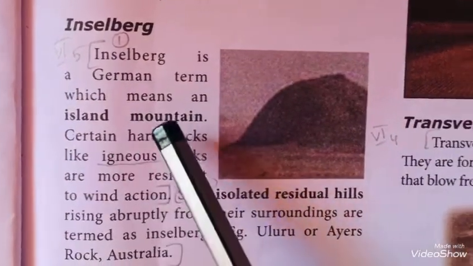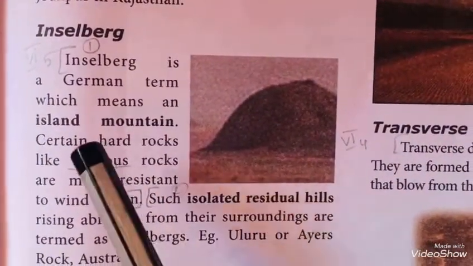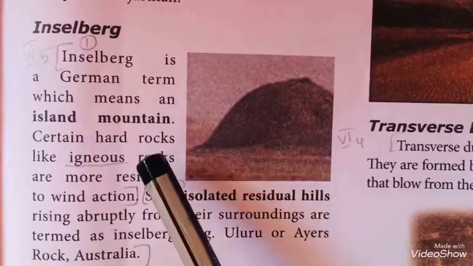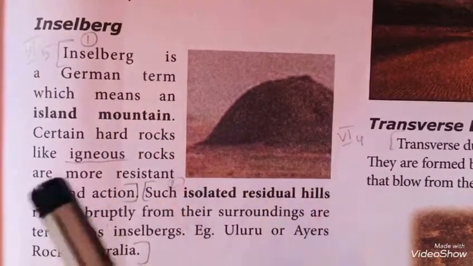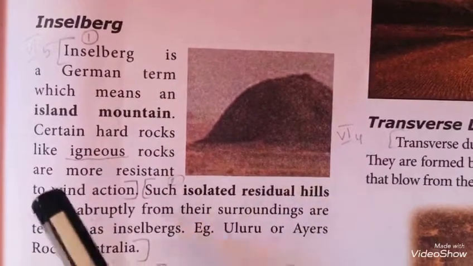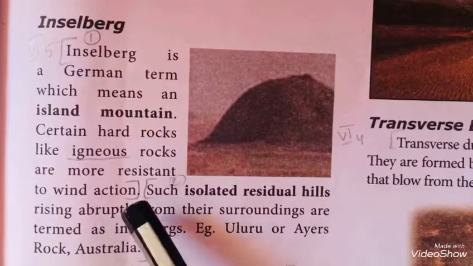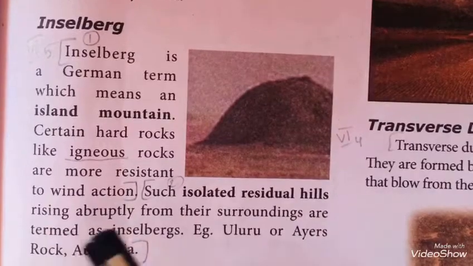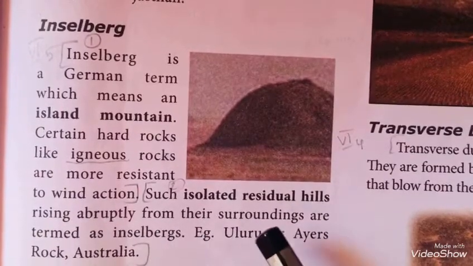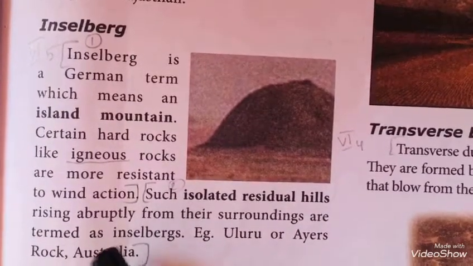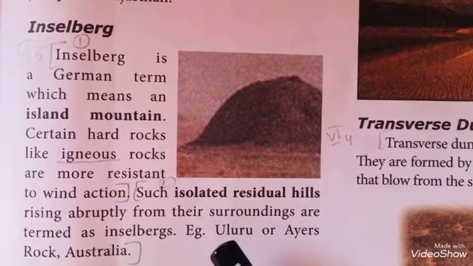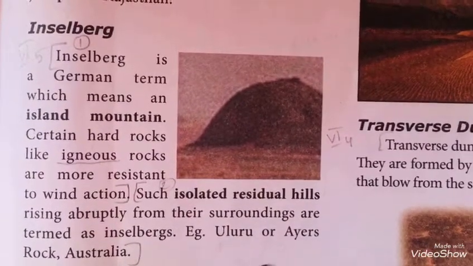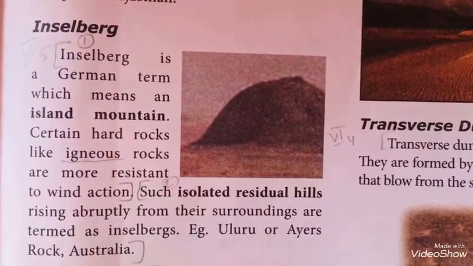Inselberg. Inselberg is a German term which means an island mountain. Certain hard rocks like igneous rocks are more resistant to wind action. Such isolated residual hills rising abruptly from their surroundings are termed as Inselbergs. For example, Uluru or Ayers Rock, Australia.